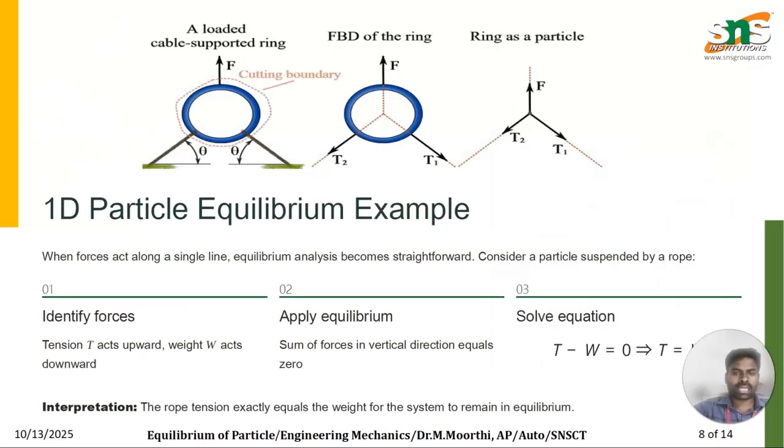Right. So 1D particle equilibrium conditions. If we take a one-dimensional particle, it is in equilibrium conditions. So identify the tension T, that is, identify the forces, apply equilibrium conditions, and solve equations. These are simple steps for solving 1D problems. What forces are acting in the system, and then you can apply the equilibrium condition, that is, the sum of forces in the specified direction is equal to 0, and we can use this formula: T minus W is equal to 0. By adding this, we get the tension equal to the self weight of the object.